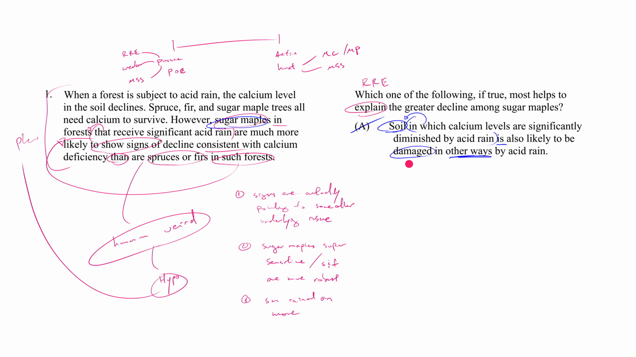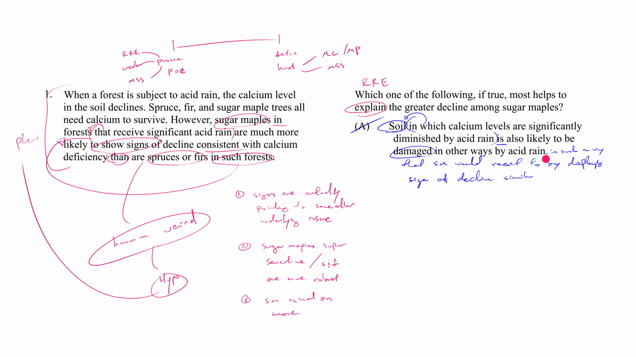So really, in order for A to be right, we have to fix a lot of things, but one of the things we need to fix is that you have to say something like, it's also likely to be damaged in other ways by acid rain in such a way that sugar maples would react by displaying signs of decline similar to what it would display if it were suffering from calcium deficiency, and spruces and firs wouldn't react in such ways.